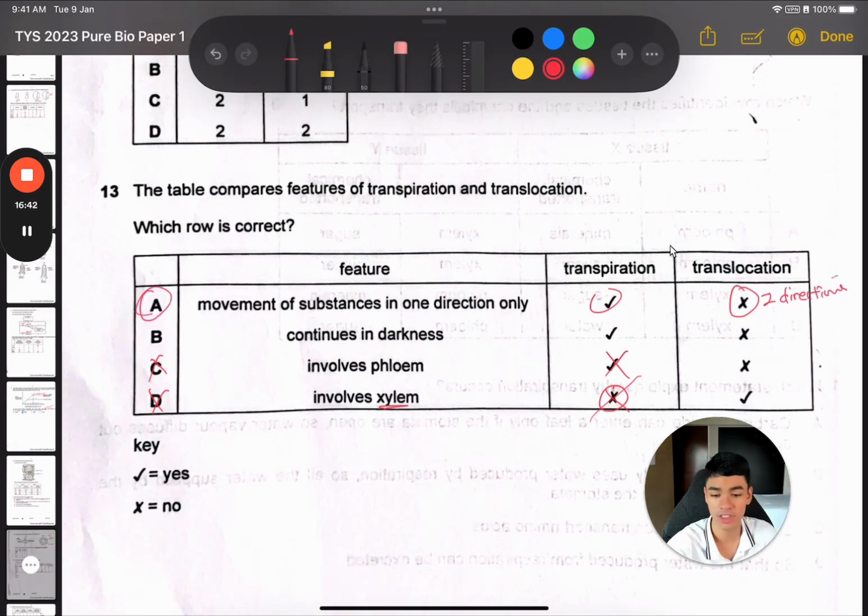Let's look at B. B says continue in darkness. Can transpiration do that? Yes, it doesn't even need energy. So transpiration always continues, whether there is photosynthesis or not. And for translocation, actually it's also yes. Although it does need energy, the plant can go through aerobic respiration. Even if it's dark, they can still produce energy so that translocation can still continue. So B is wrong. 13 is A.